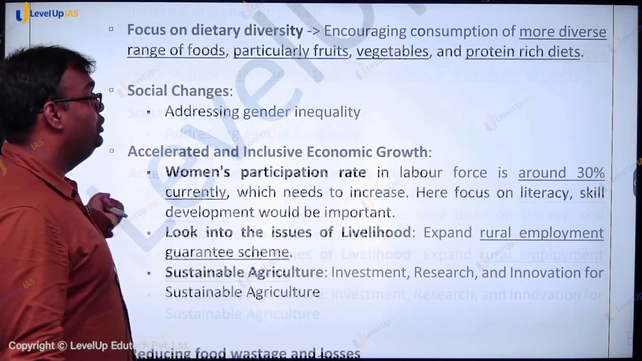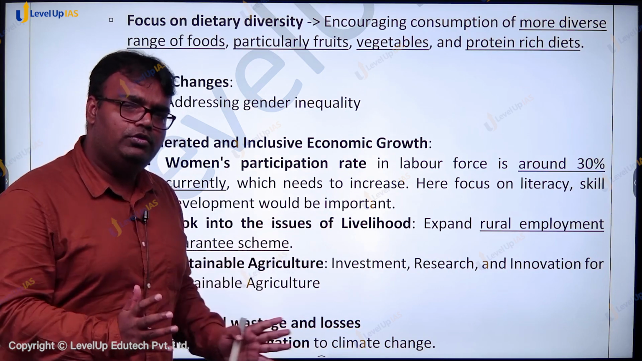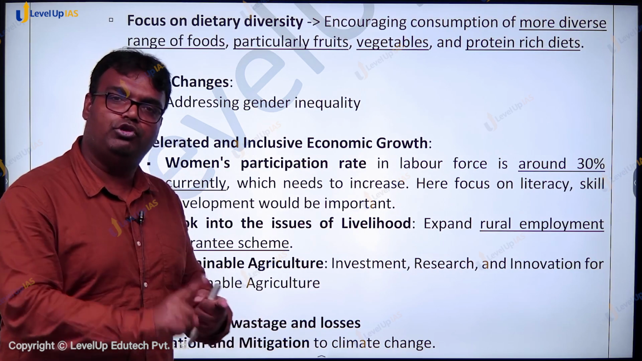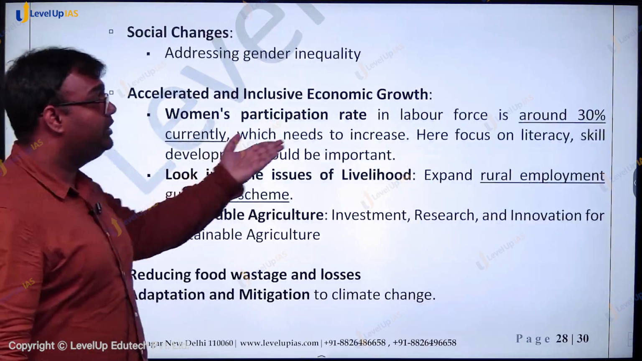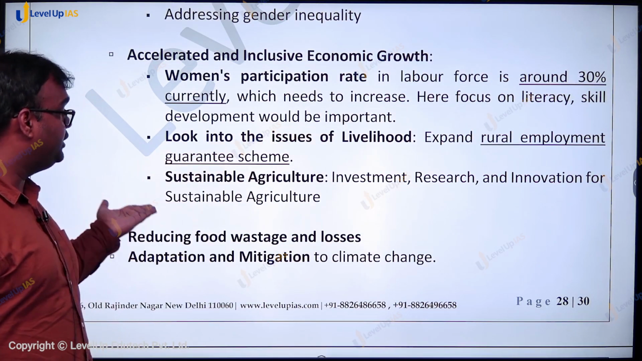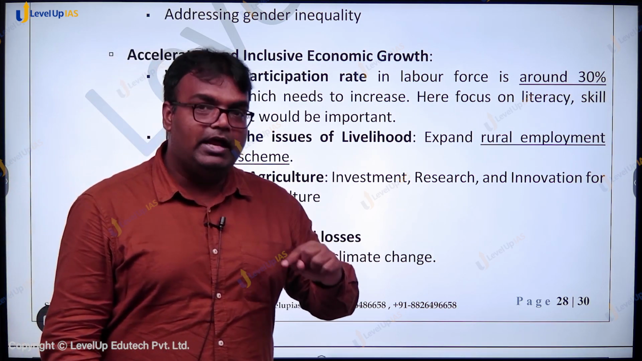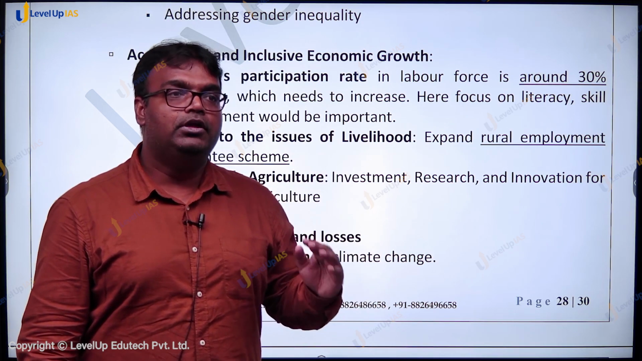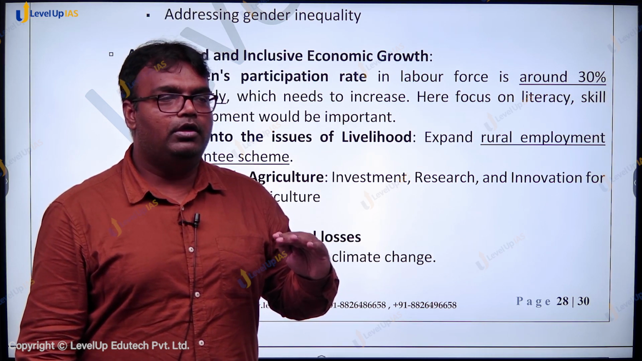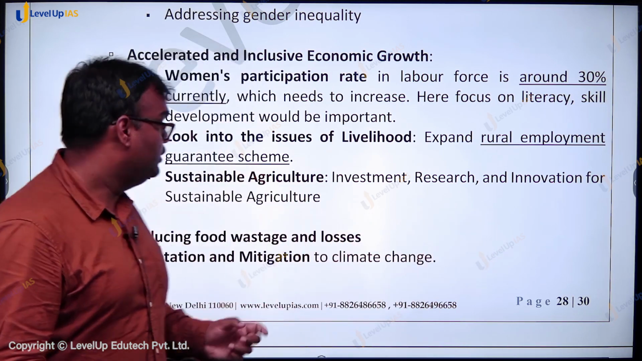Then social changes also need to happen. We have to address the gender inequality. We have to ensure that women are given equal responsibility, equal opportunities in terms of health, in terms of quality of food. Women's participation rate in labor force also needs to go up. Look into the issues of livelihood, expand rural employment guarantee scheme, sustainable agriculture. We have to ensure that our agriculture is not only adapting to climate change, but is also in a way contributing to the fight against climate change by reducing the amount of resources that it is consuming.